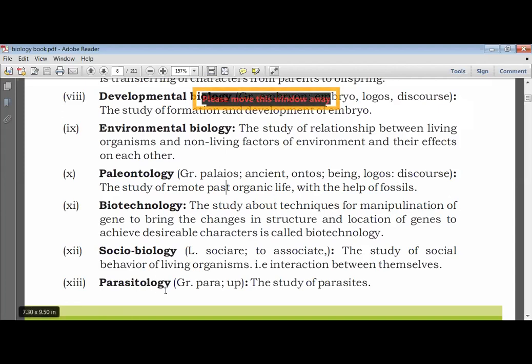Next is parasitology, the study of parasites. Can anybody let me know the definition of parasites? Write down in the chat box what you know about parasites. What are parasites?